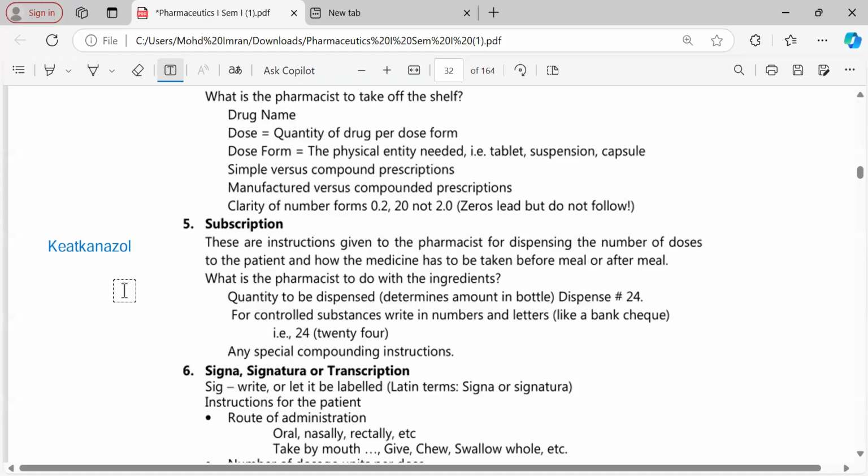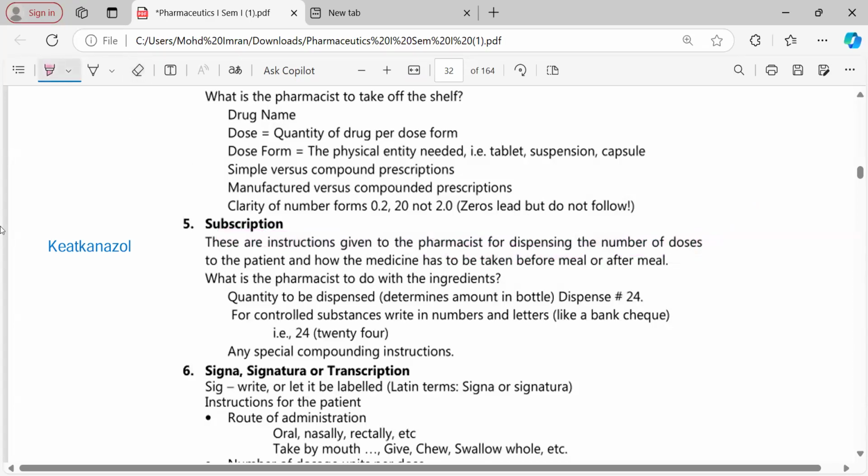So that is the instruction given to the pharmacist by a physician: which dosage form should be prescribed. In olden days, in old prescriptions, subscription meant the method and procedure of preparing the dosage form. Instructions are given to the pharmacist for dispensing: the number of doses, how many tablets to be given, for how many days, 15 days, 10 days. All those things are mentioned there.